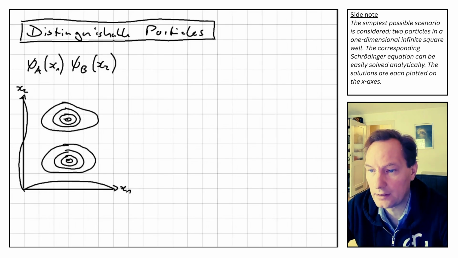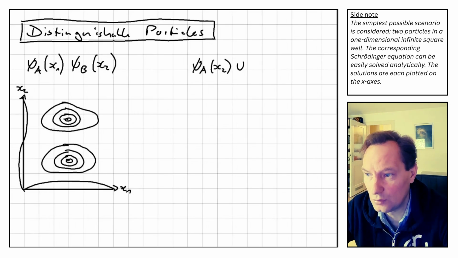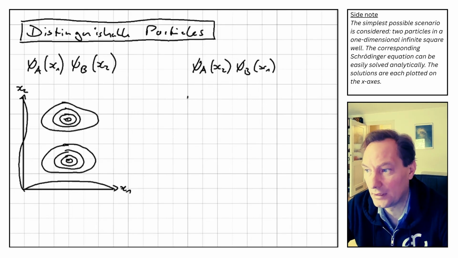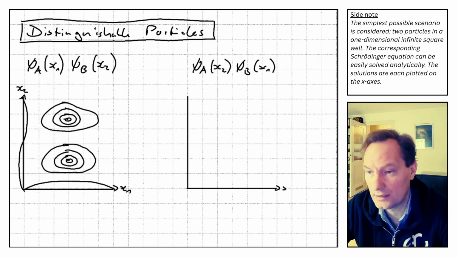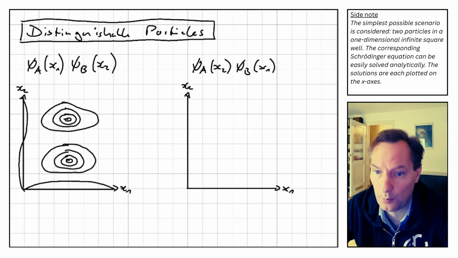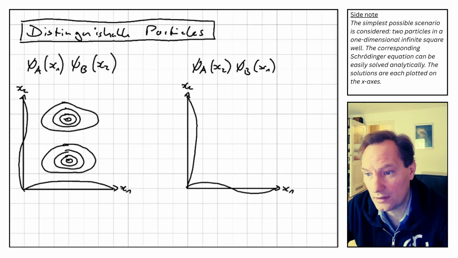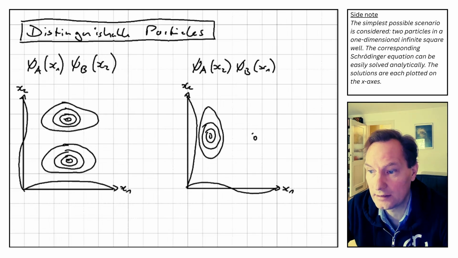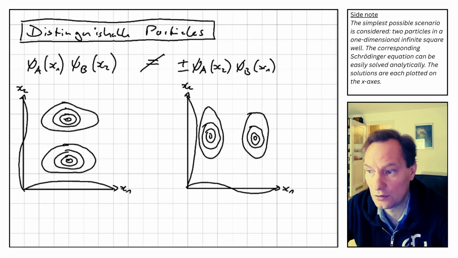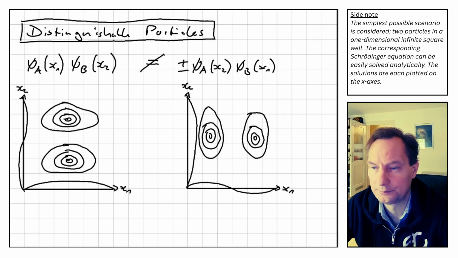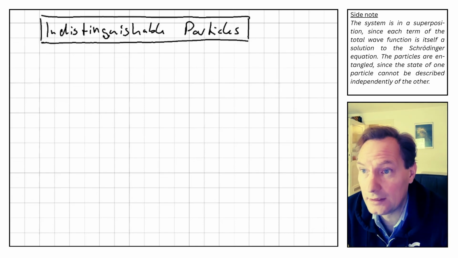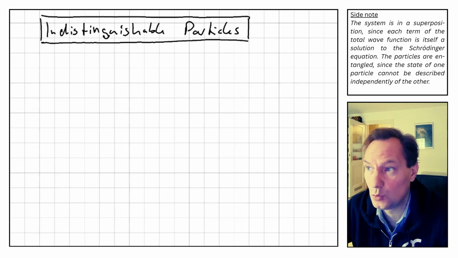If we exchange the particles, the total wave function is psi_a(x2) times psi_b(x1). Particle 2 is now in the ground state and particle 1 in the first excited state, represented by the appropriate wave functions. When we draw the contour plots of the probability densities, we again see two peaks, but they are spatially aligned differently than in the original situation. The root cause is that the wave functions are not the same anymore and neither symmetric nor antisymmetric to each other.